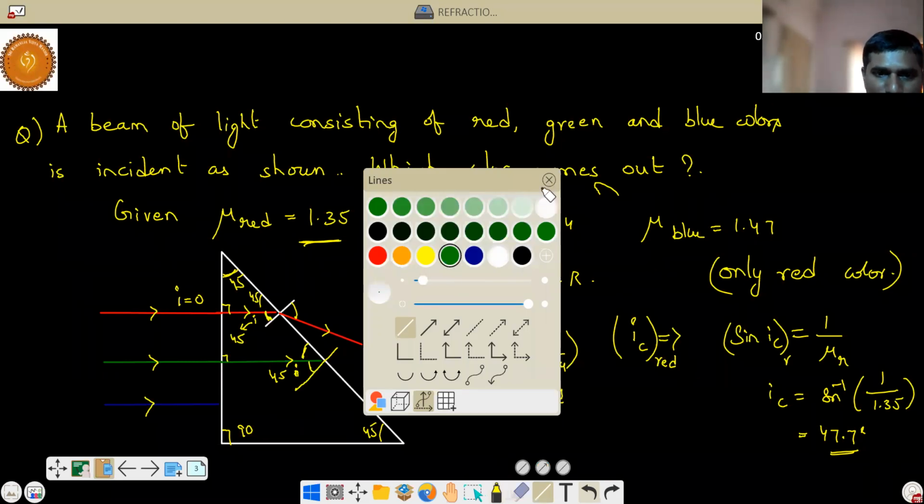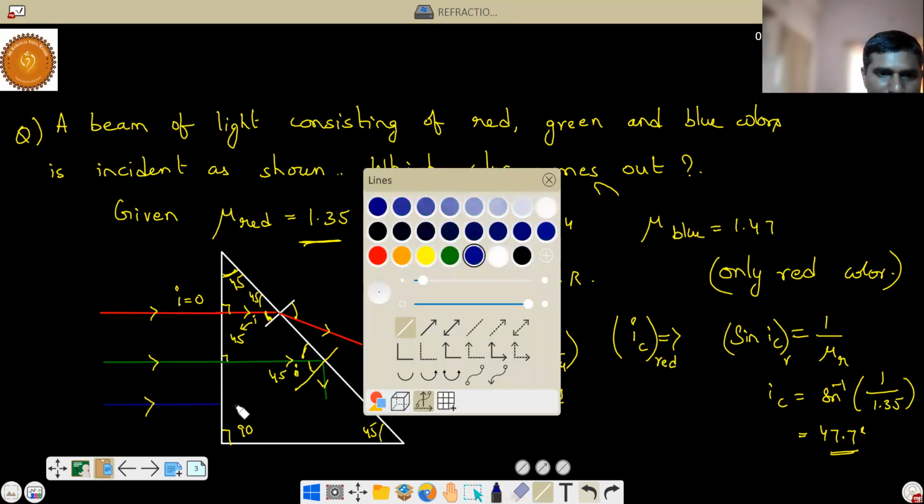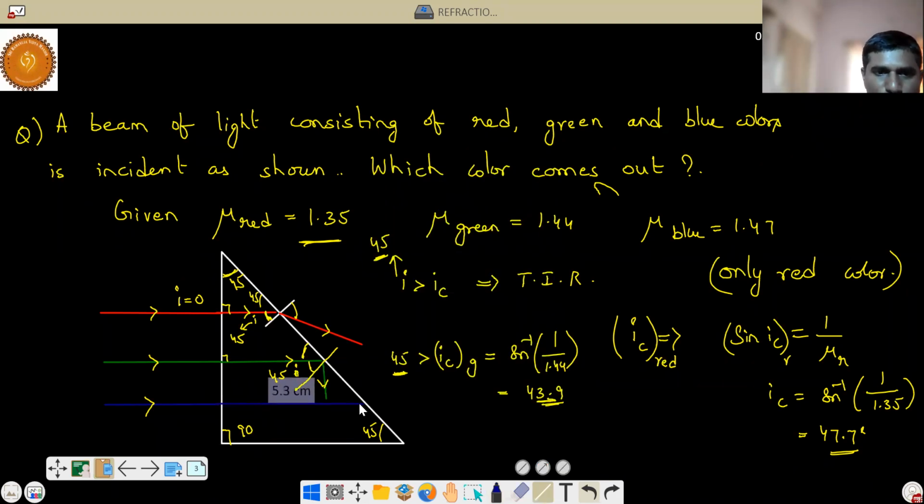This ray will get reflected back like this. Why? Because the angle of incidence is greater than the critical angle. The critical angle is 43.9. Same way, if you do it for blue color, this will also happen. Here it will go straight. Why will it go straight? Because the angle of incidence is 0, the angle of refraction is also 0. So it will go like this.